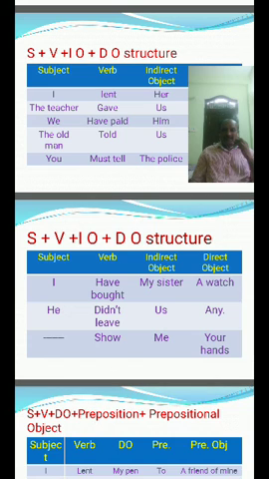Show me your hands. All these sentences are on the same lines: subject plus verb plus indirect object plus direct object structure. Simply, the bank sanctioned him a loan. Actually, the bank sanctioned a loan. This is S plus V plus the direct object. Sanctioned to whom? Him. Him is the indirect object. So that is why the structure is subject plus verb plus indirect object plus direct object.